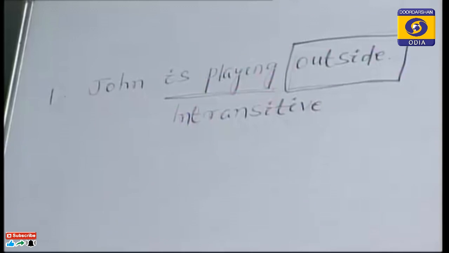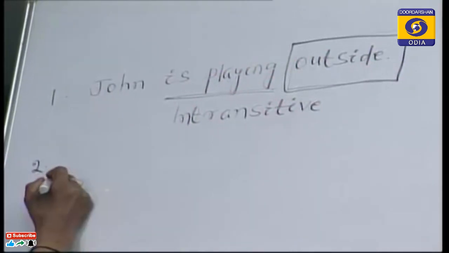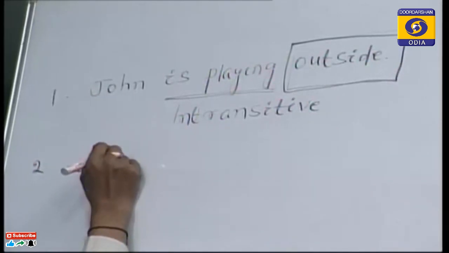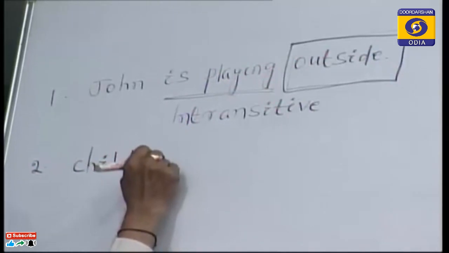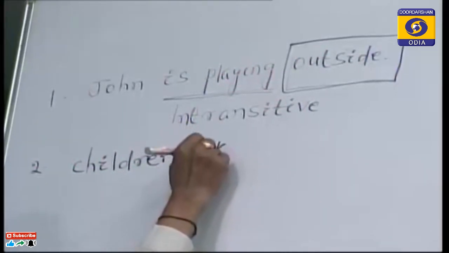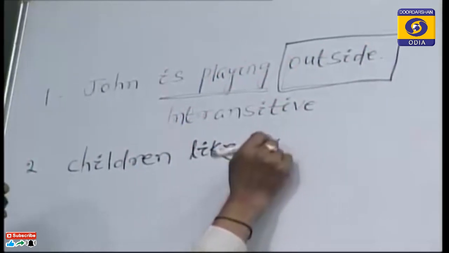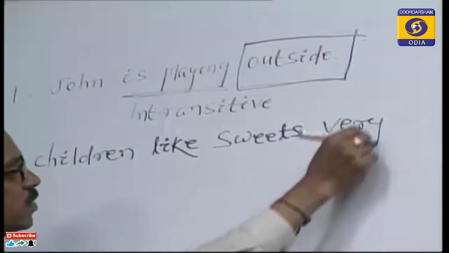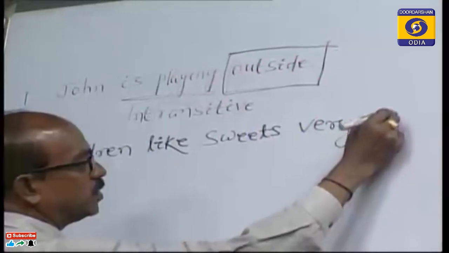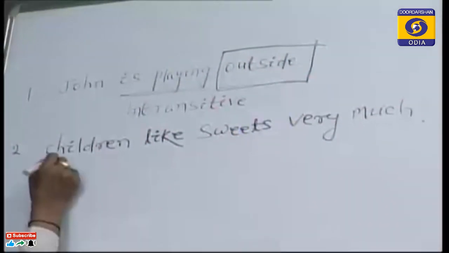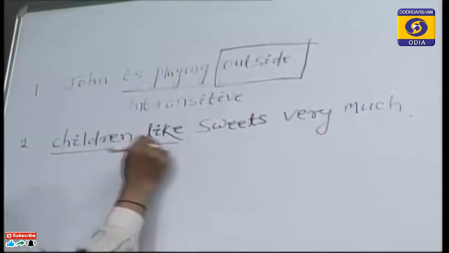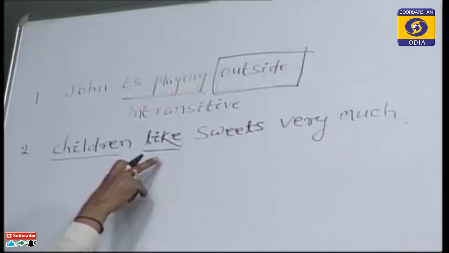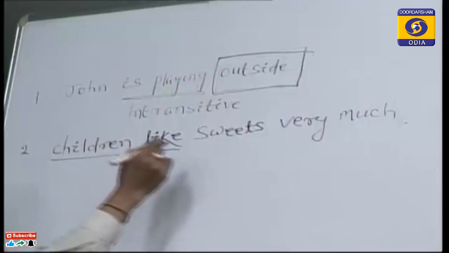Similarly, you see, next question is children like sweets very much. This is a question. Children is the subject, like is the verb. You ask what questions to like. What do children like? They like sweets.